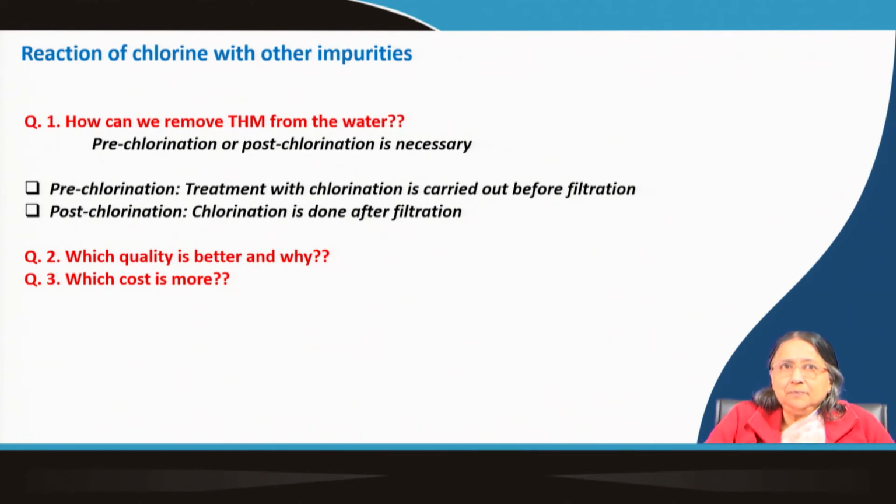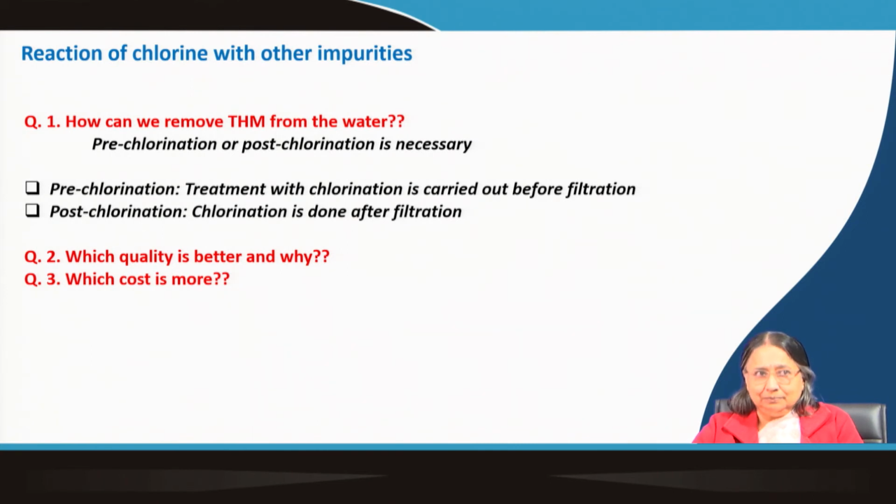What is pre-chlorination? Pre-chlorination is treatment with chlorine carried out before filtration. Means first we do the chlorination, then we filter the water. Why filtering? Because through filtering we can remove the formed THM. So, this is called pre-chlorination. And what is post-chlorination? Chlorination is done after filtration. First we remove the organic materials, then we do the chlorination. Both ways it is possible.